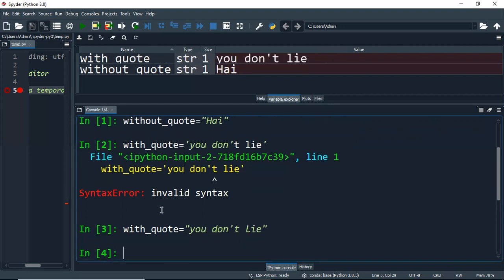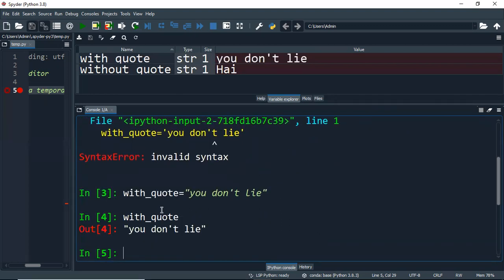Now can you see? This is how you will get the proper output. Even if you want to check it in the console, you can check like this by typing in the variable so that you get the output along with the apostrophe. So this is how you write the particular statement.